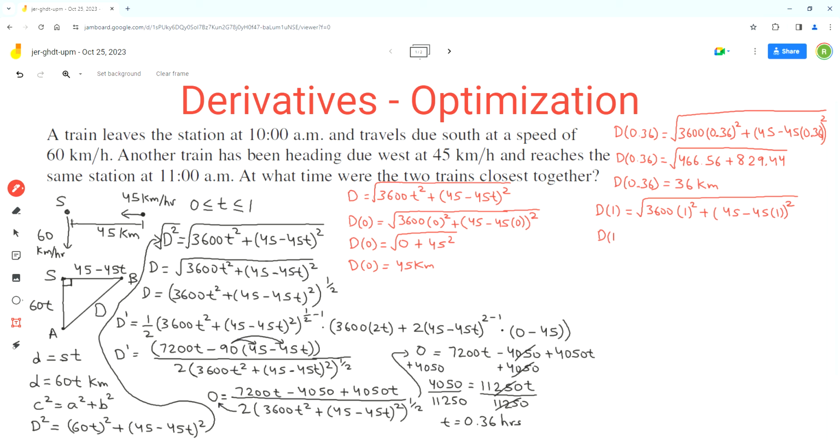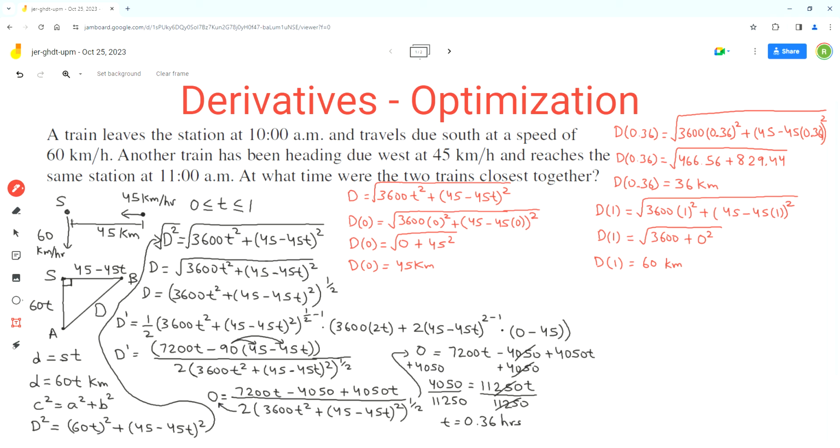So 3600 times 1 squared is just 3600, and then plus, 45 times 1 is 45, and 45 minus 45 will be equal to 0, so 0 squared. So this is equal to just the square root of 3600, and the square root of 3600 is 60. So these are the distances between the two trains at these three t values.